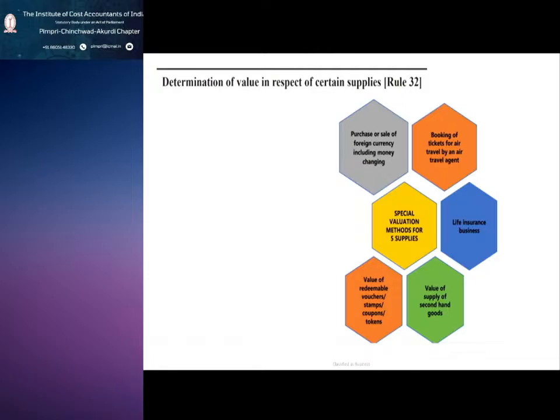You can recollect in our last Sunday class. So we saw specific valuation methods for 5 supplies. Rule 32. One is purchase or sale of foreign currency, booking of tickets for air travel by an air travel agent, life insurance business, supply of second hand goods.